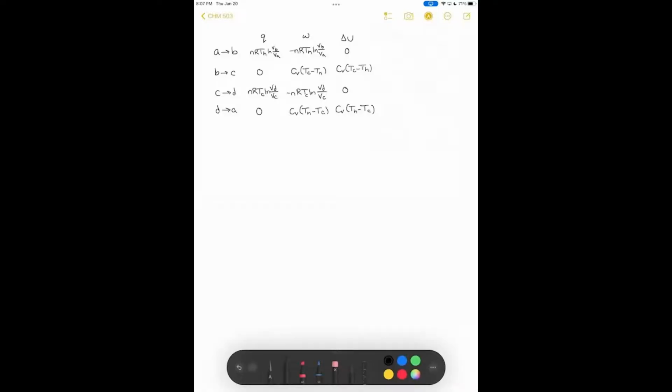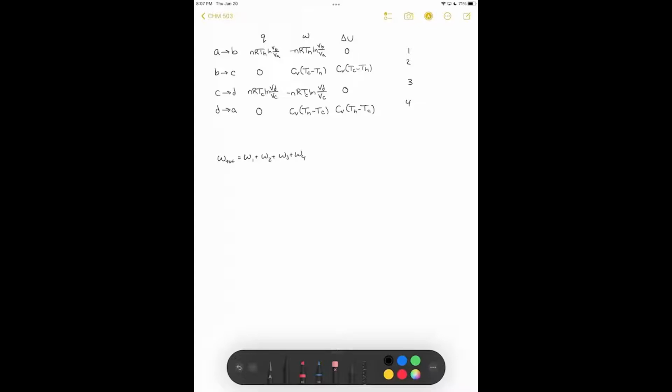Here I have a table showing the heat and work as well as the change in internal energy for all 4 steps of this Carnot cycle. So we can describe the work by the sum of all of the individual work. So if I call this step 1, 2, 3, and 4, the total work done in this cycle is simply work 1 plus work 2 plus work 3 plus work 4. I can sum up all of these energies and that will give me my total work.